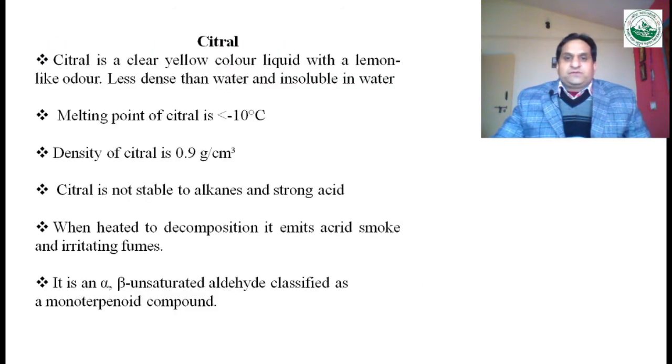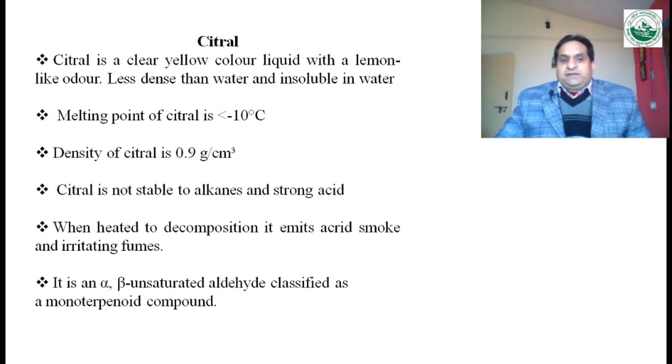So the first drug is citral, which is a clear yellow colored liquid with a lemon-like odor. Compared to water its density is less, and it is insoluble in water. The melting point of citral is less than minus 10 degrees Celsius, its density is about 0.9 grams per cubic centimeter, and it is not stable to alkalis and strong acids.